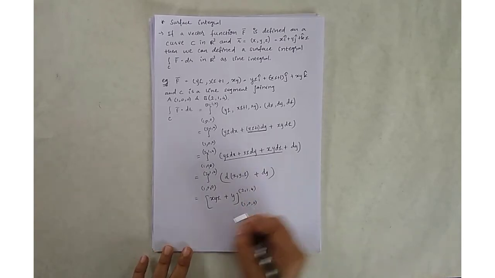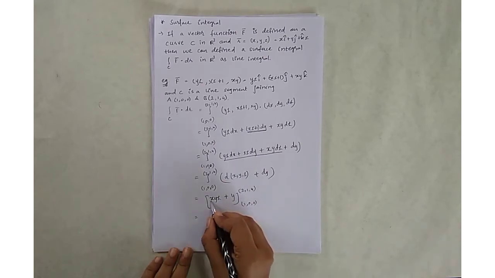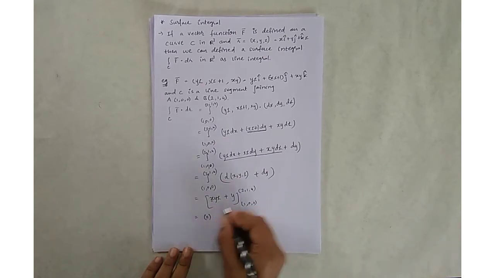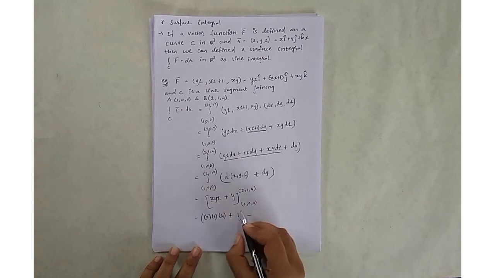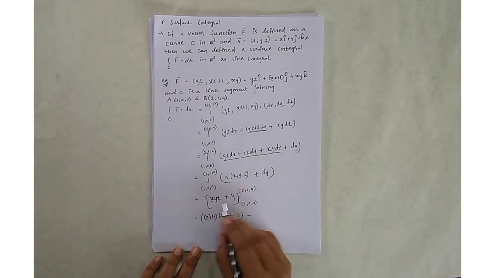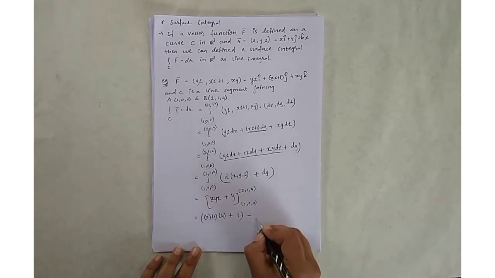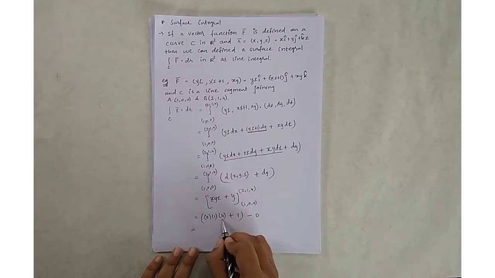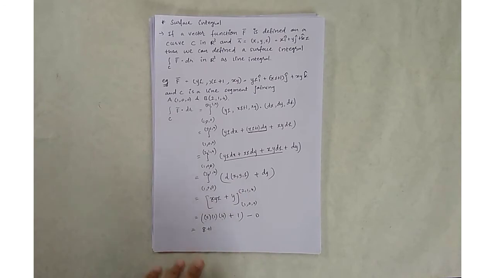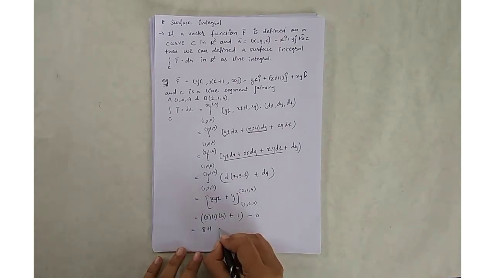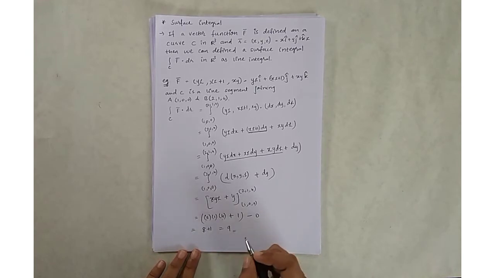Put these two limits, that is the value of x is 2, the value of y is 1, the value of z is 4. xyz plus y, that is 8 plus 1, minus 0, and the lower term becomes 0. So 4 into 2 is 8 plus 1, and that is 9. So this is my answer.